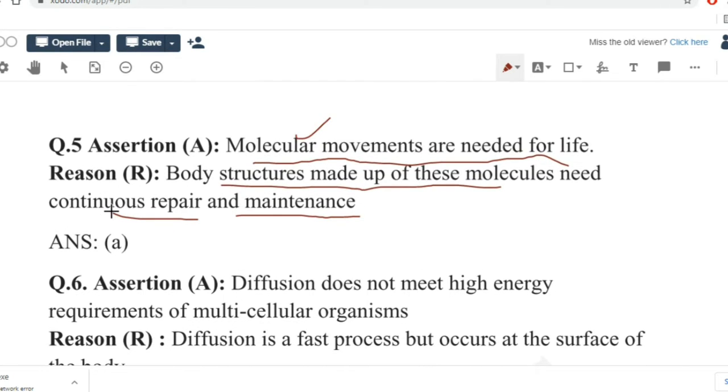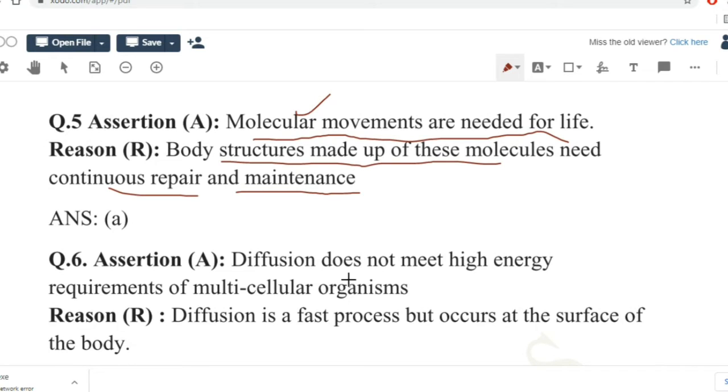Question number 6. Assertion: diffusion does not meet high energy requirements of multicellular organisms. Reason: diffusion is a fast process but occurs at the surface of the body. If you check this question, the assertion, diffusion does not meet high energy requirements of multicellular organisms, is true.